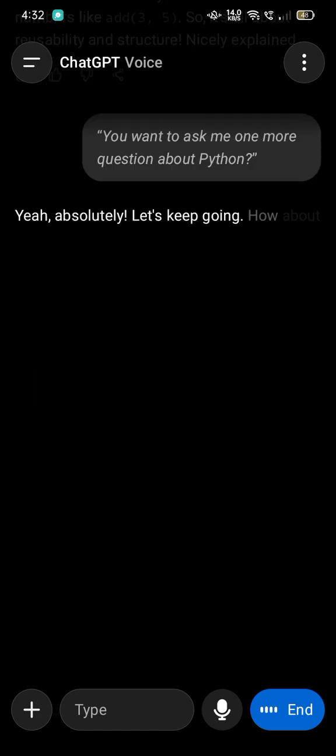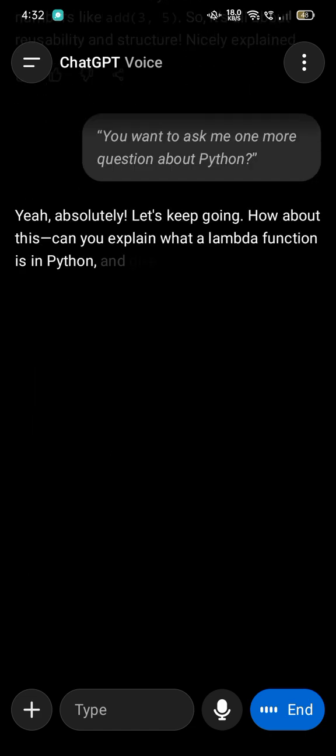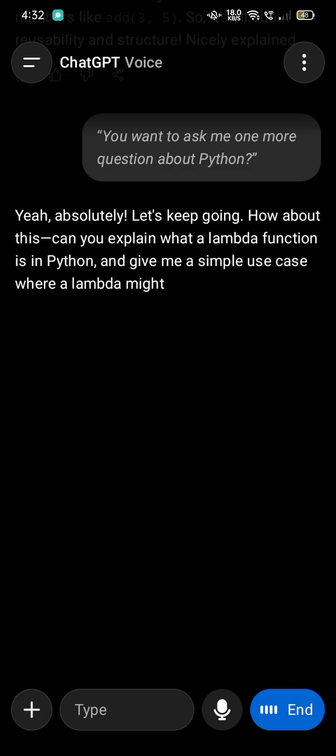Yeah, absolutely. Let's keep going. How about this? Can you explain what a lambda function is in Python and give me a simple use case where lambda might be useful? Yeah, of course, I can tell what a lambda function is. A lambda function is a small, anonymous function, and it has an expression, like arguments and an expression in a lambda function.